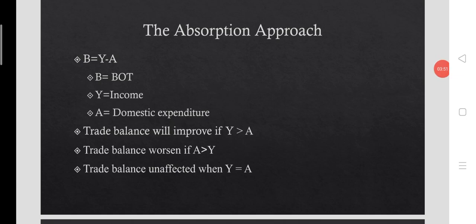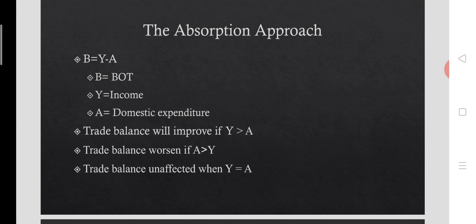So let's look into the details of the absorption approach. As per the absorption approach, trade balance is written as B equal to Y minus A. B stands for the balance of trade, Y stands for national income, and A stands for total domestic expenditure, including consumption expenditure, investment expenditure, government expenditure, and everything else considered as A, or domestic expenditure.